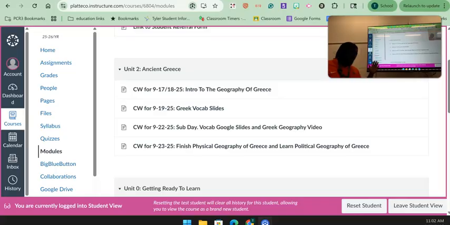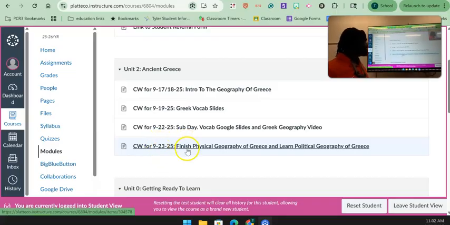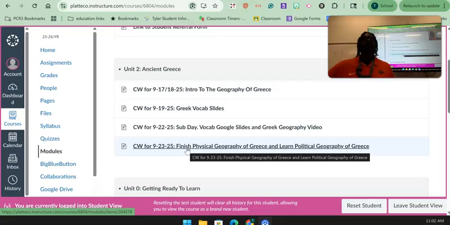Now, as far as classwork goes for today, remember we always go to modules. If you look at the classwork for today, we're finishing the physical geography of Greece. Show of hands, how many people were able to finish the vocab slides from yesterday? If you did not, that's okay. If you did, that's great, but honestly, I kind of planned it. There was more work than you could have gotten done in one class period yesterday. So if you didn't finish the Google slides, that's okay. If you're only like 2 slides in, that's a bit of a problem. You should probably be about 2/3 or halfway to 2/3 of the way done, okay?